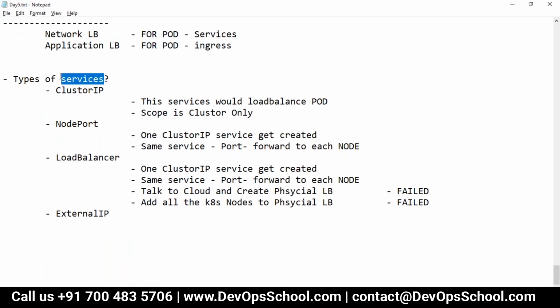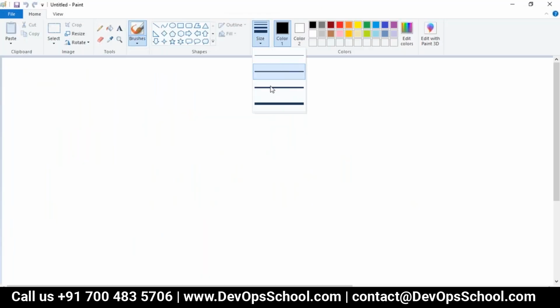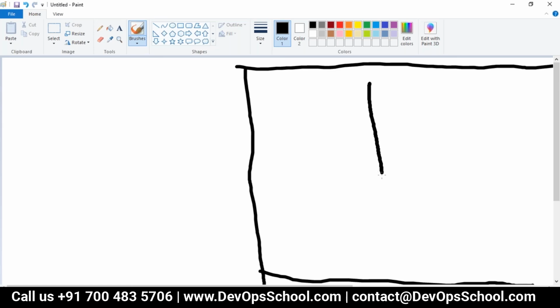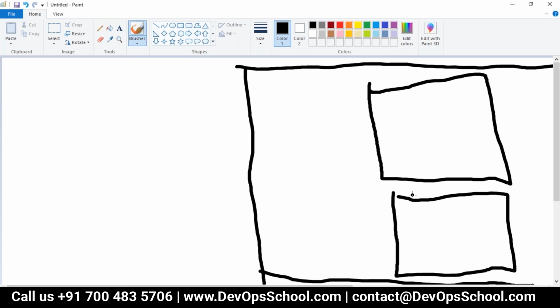Now service itself, there are types. Here you have the service types which are ClusterIP, NodePort, LoadBalancer, and ExternalIP. So what is this? For understanding this, we have to open up and create some diagram. Look at it very carefully, guys. This is your cluster, and in the cluster you have two nodes, one worker node and a second worker node. Remember, each worker node has an IP address. This is a physical IP address.